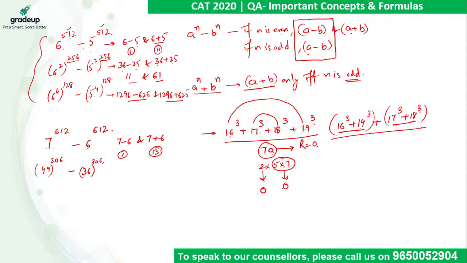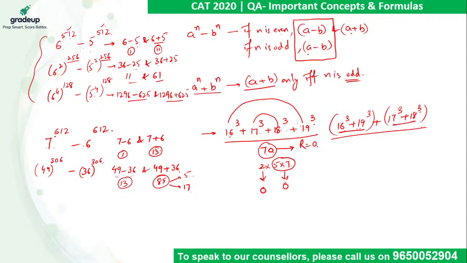Again the power is even, so it is divisible by 49 minus 36 and 49 plus 36. The difference of these two still comes out to be 13 and the sum of these two comes out to be 85. So 85 will also give me a breakup like 5 into 17. So this number will be divisible by 85, meaning divisible by 5 as well as 17. Now it depends on what is in the answer options, okay.